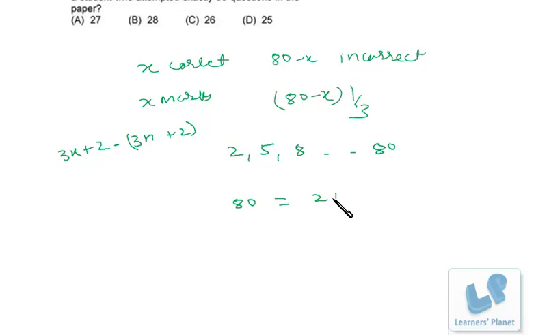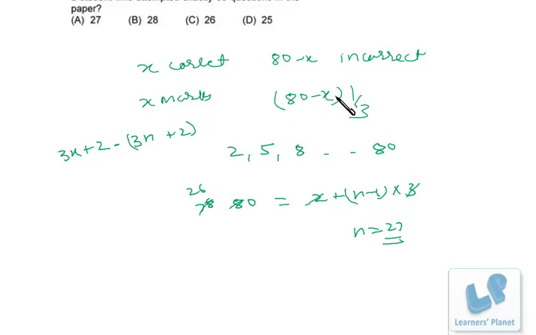80 is equal to 2 plus (n minus 1) into 3. So 80 minus 2 is 78. 78 divided by 3 is 26. So n is equal to 27. So in all there are 27 values of n, or over here we can say X, that can make this number an integer, right?